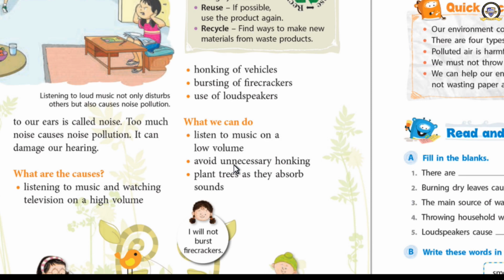Then we can avoid unnecessary honking. Then number three, plant trees as they absorb the sounds. What should you do? You should plant a large number of trees. Why? Because they can absorb sounds. They will reduce the sound in our environment.